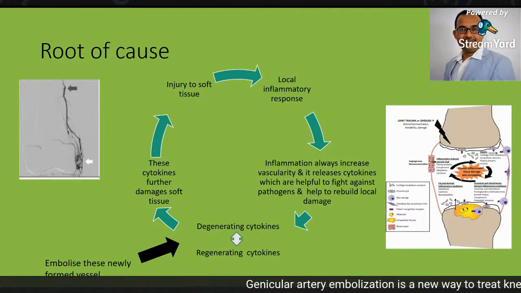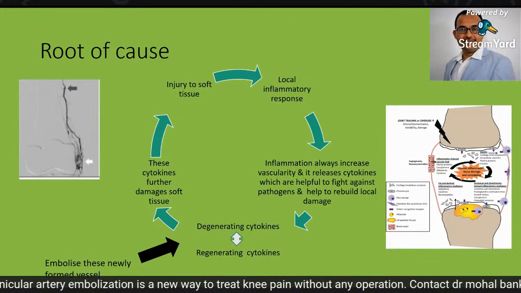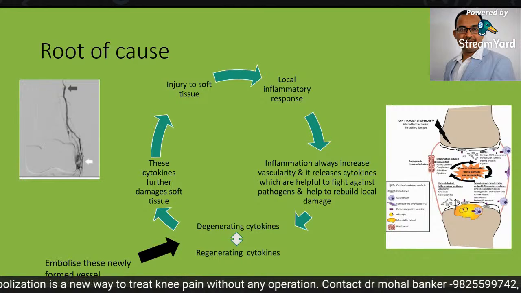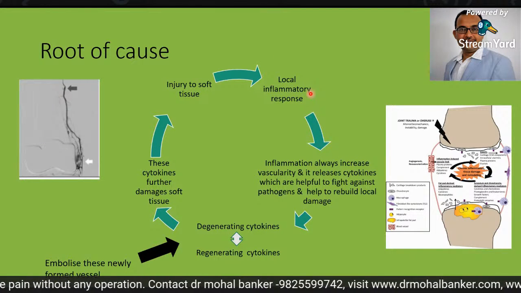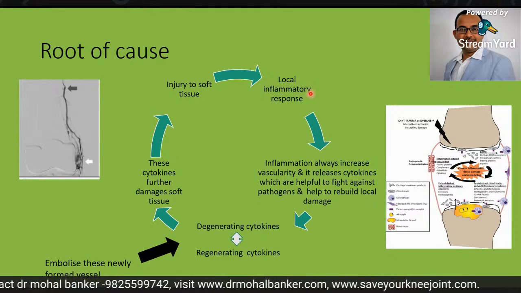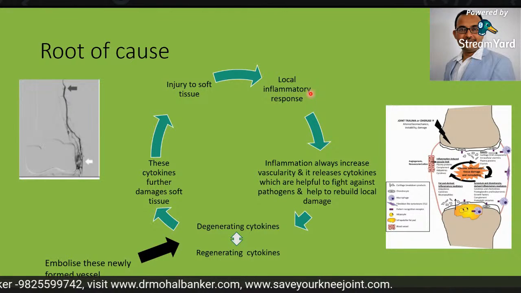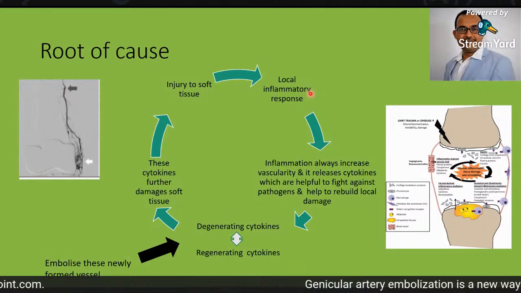The body's first aim whenever an injury occurs is to start the healing process, and for healing, it starts a local inflammatory response. Now, what is the inflammatory response? In the inflammatory response, the body increases the vascularity in the local region. For that, it forms new microvessels, and from these newly formed blood vessels, it secretes cytokines.